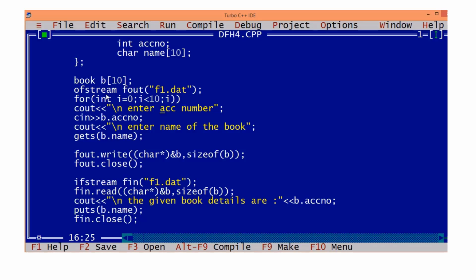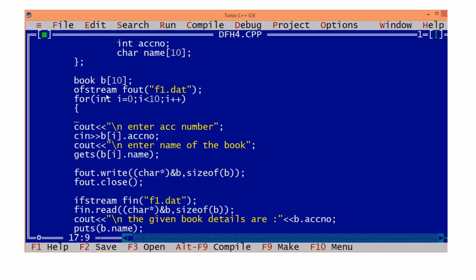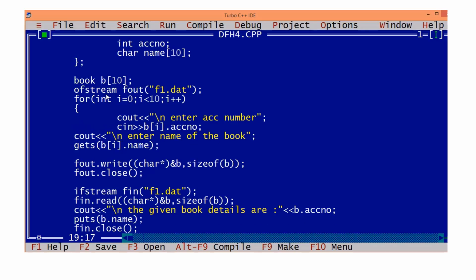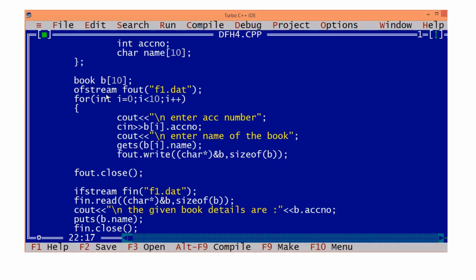Whatever you are reading will go into the ith book's accession number, and then here i. Clear? So this and all will be in the loop. And immediately after reading one book you will be writing, isn't it? So what are you writing? You are writing the ith book details.